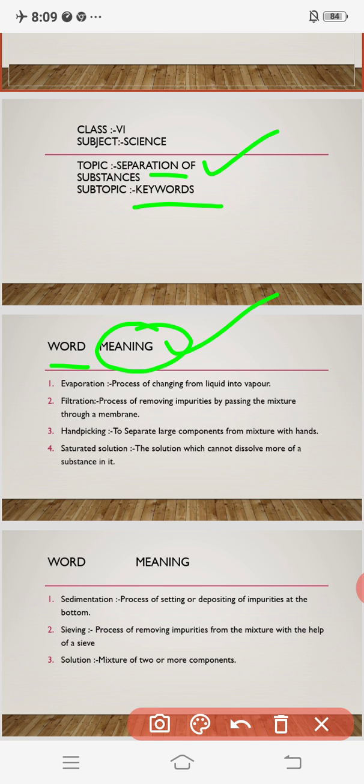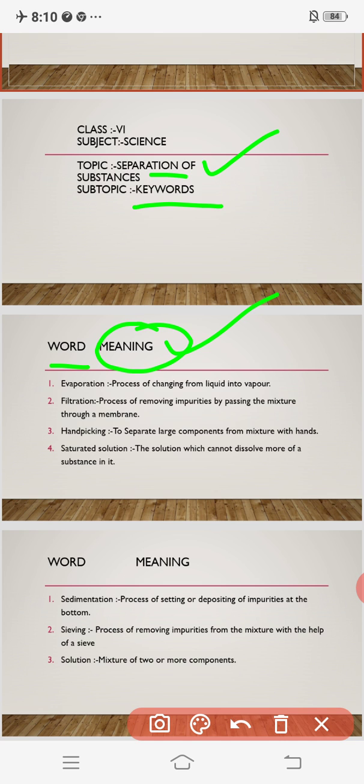First of all, I have collected some words from your chapter which are very important for you to know. We will just try to know the concept and its definition, simply the word and its meaning. When I am teaching and explaining the lesson, then only I will explain the term in detail. But first of all, we will overlook all the concepts once before starting the chapter.